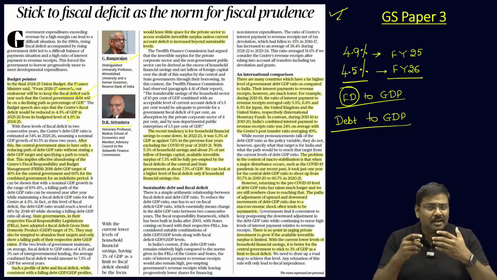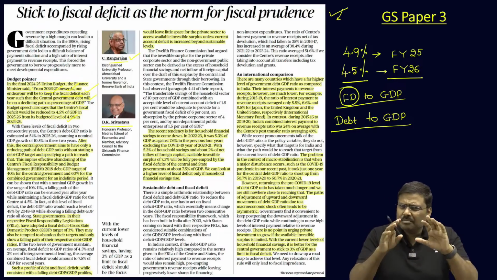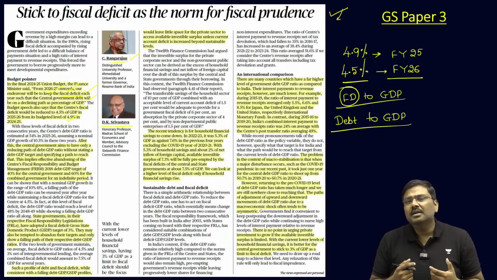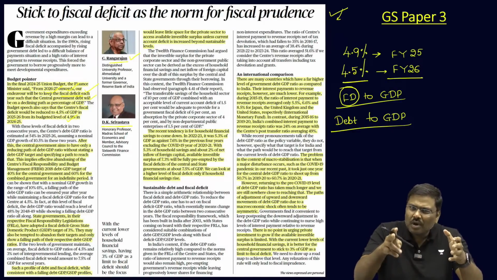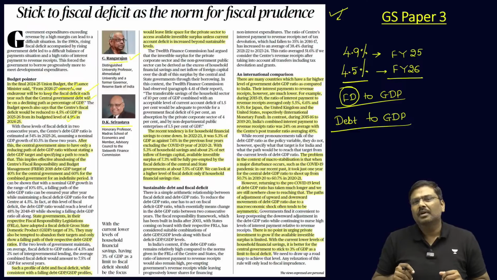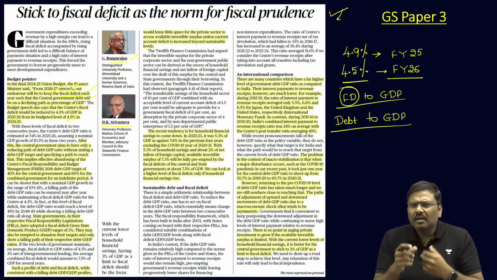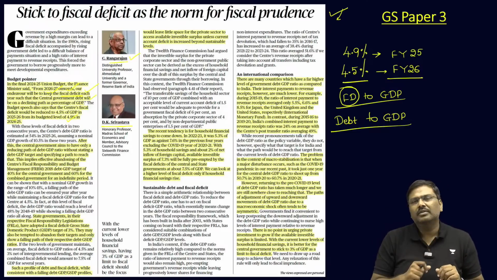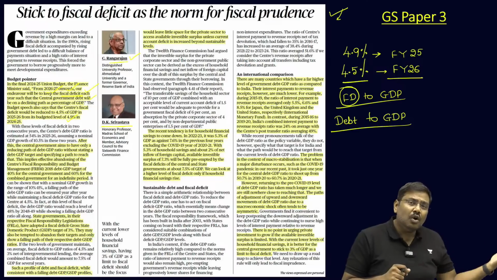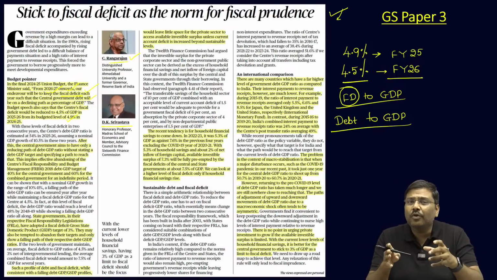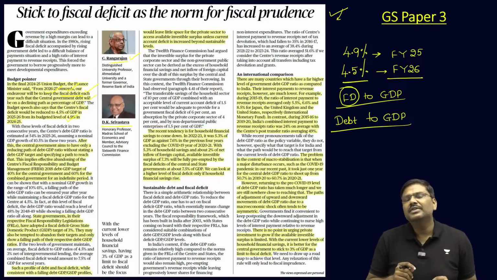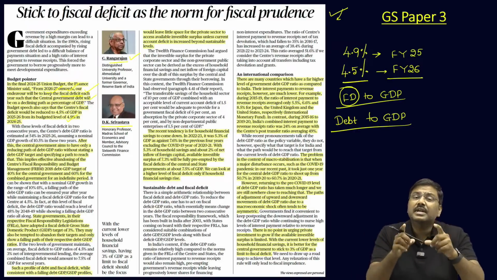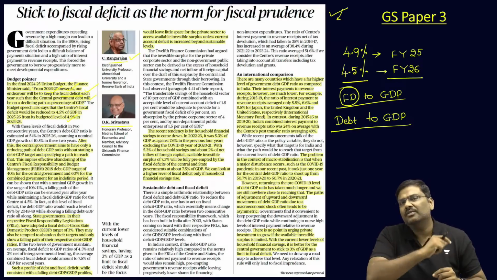Fiscal deficit and debt, both are different things. Please be very careful. Fiscal deficit represents how much money you borrow in a financial year. How much money are you borrowing in 24-25? That's the fiscal deficit of 25. How much money have you borrowed in 23-24? That is that year's fiscal deficit. So, every year how much you borrow, that is called the fiscal deficit of that respective year.